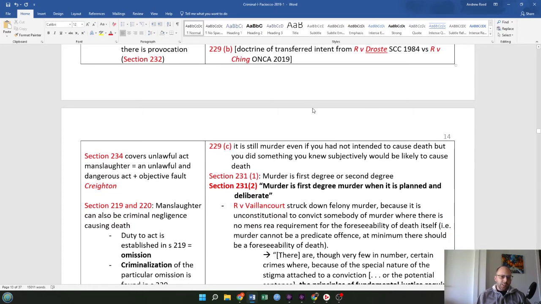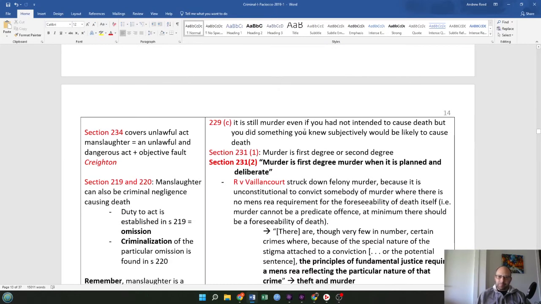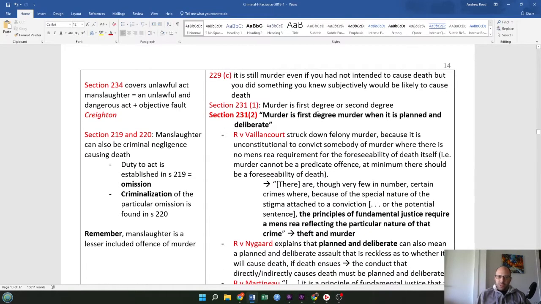229C, is it still murder even if you had not intended to cause death, but you did something you knew subjectively would be likely to cause death, which is defining transferred intent. Section 231, murder is first degree or second degree. Section 231.2, murder is first degree murder when it is planned and deliberate.